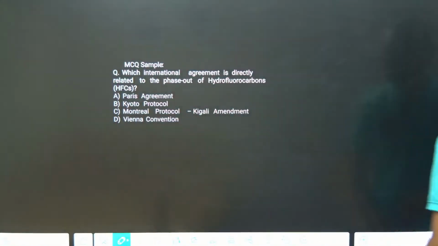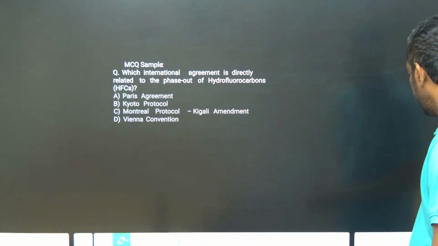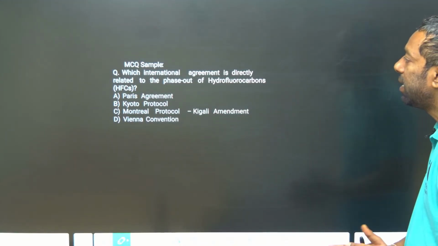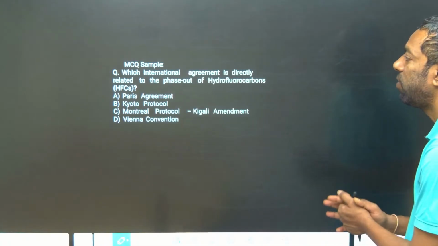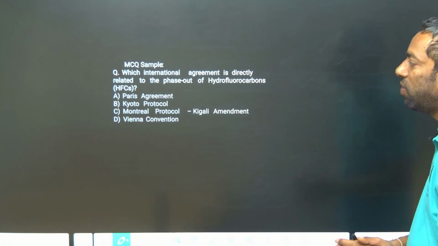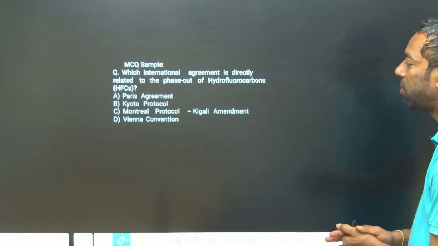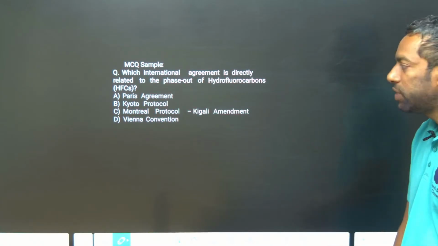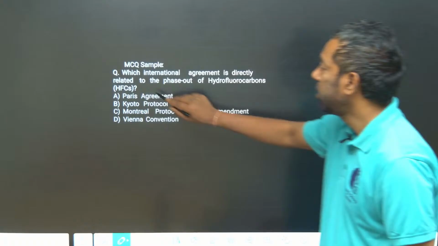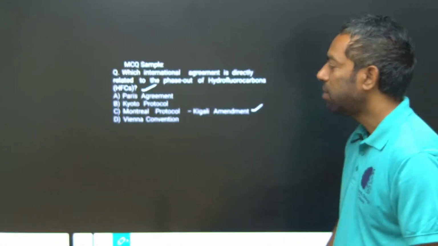Next, MCQs. Which international agreement is directly related to the phase out of hydrofluorocarbons? Paris Agreement, Kyoto Protocol, Montreal Protocol, Kigali Agreement, or Vienna Convention? Hydrofluorocarbons is the Kigali Agreement.